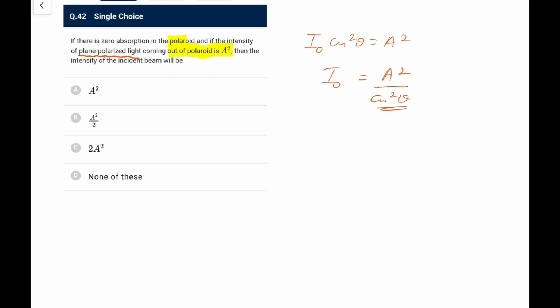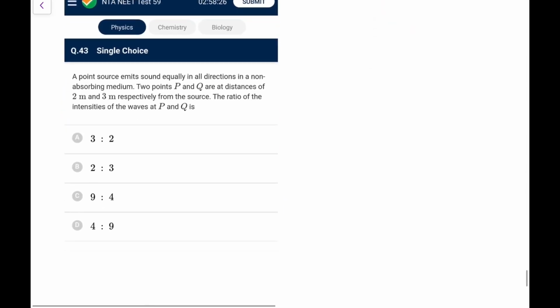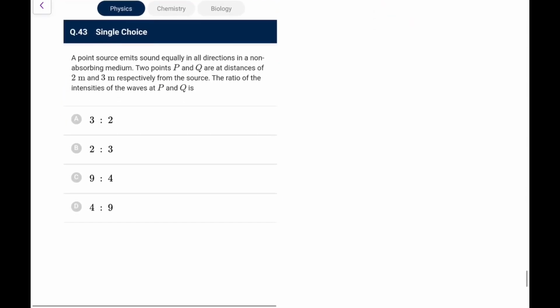And if I see the solution, they have assumed it to be unpolarized, but here it is given as plane polarized light coming out. Okay, plane polarized light is coming out, so intensity of the incident, so it is assuming that the incident light is unpolarized, then you can have cos square theta as half average value to 2a square. So then C is justified. I assume that the language should be more clear to make it out.